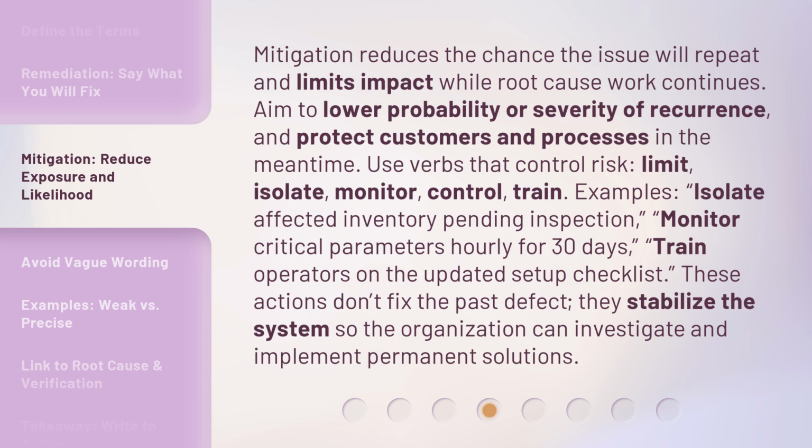Examples: isolate affected inventory pending inspection. Monitor critical parameters hourly for 30 days. Train operators on the updated setup checklist. These actions don't fix the past defect. They stabilize the system so the organization can investigate and implement permanent solutions.